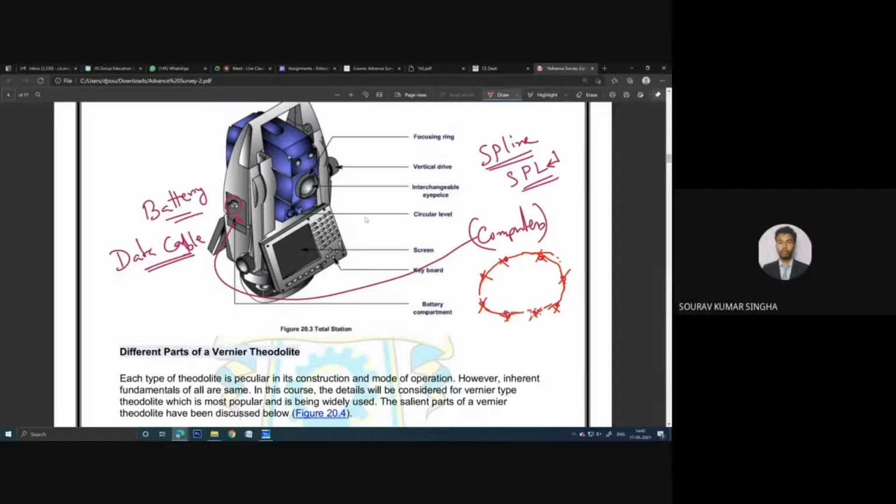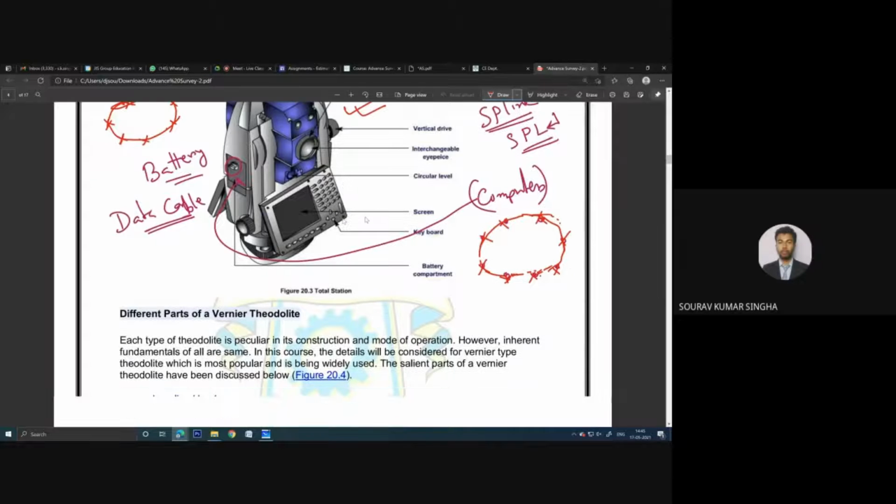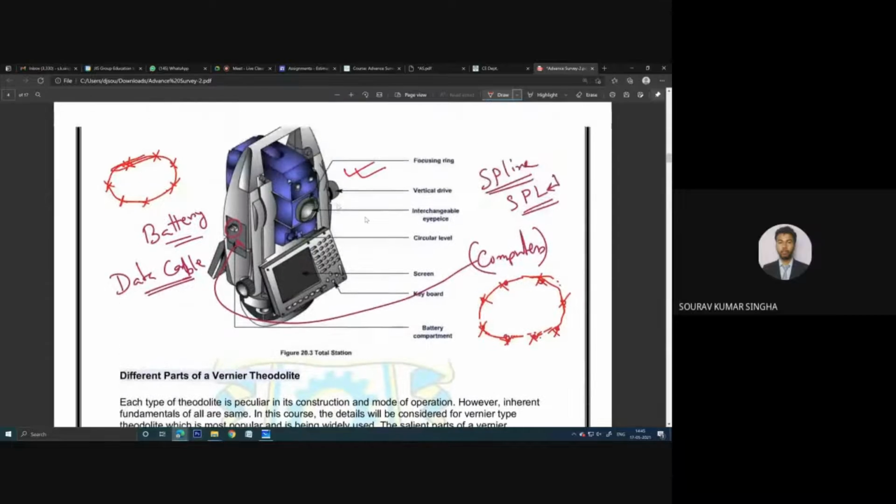we can do the same thing using the AutoCAD software. You can do the opposite as well. First you make the plan in AutoCAD, suppose you have made the field like this, and the same points can be marked on the field in the opposite process. That means you put all the points into this machine using the data cable, then instruct one person to mark those places using the ranging rod or the prism. I will show you the prism later.